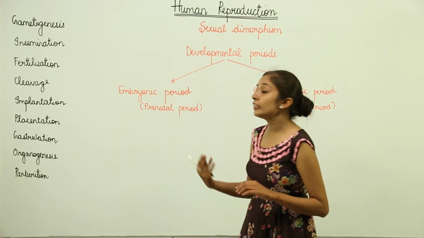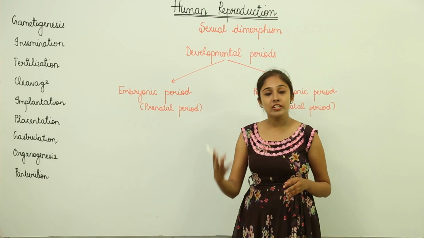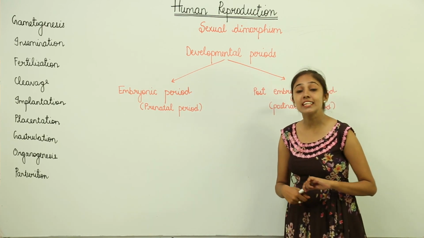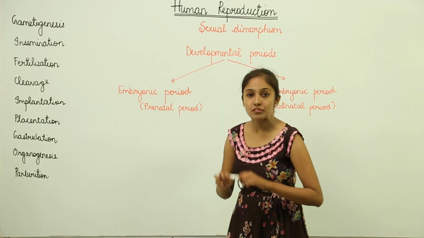So that is why when you can externally differentiate between a male and a female, we call it sexual dimorphism.